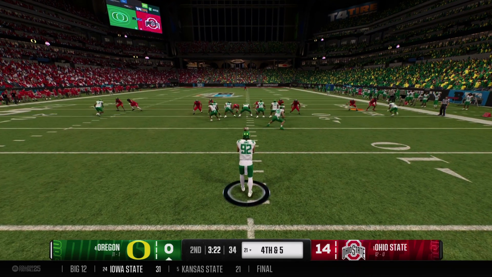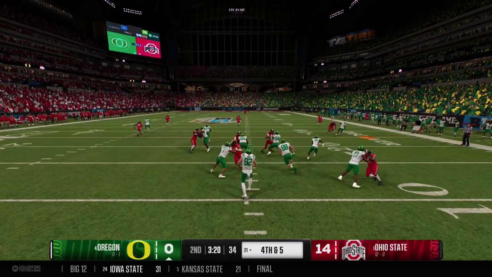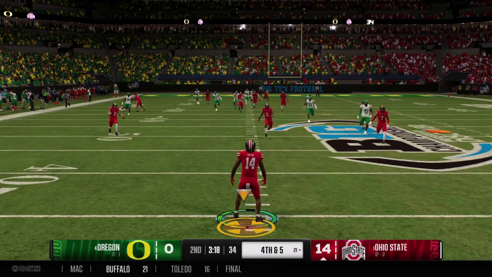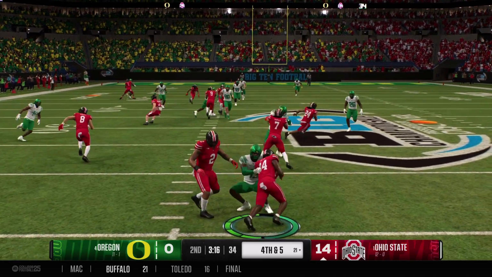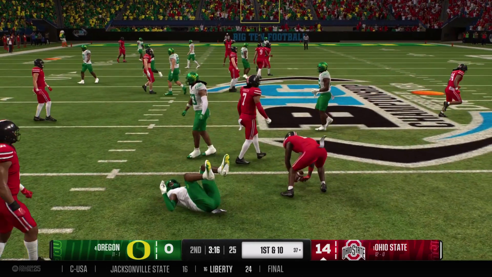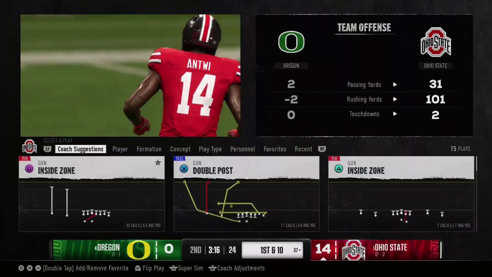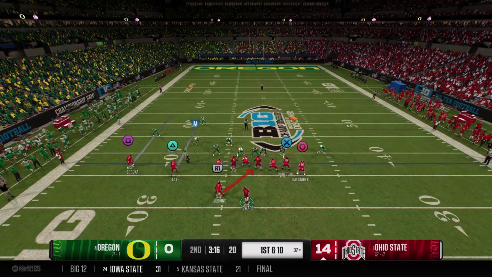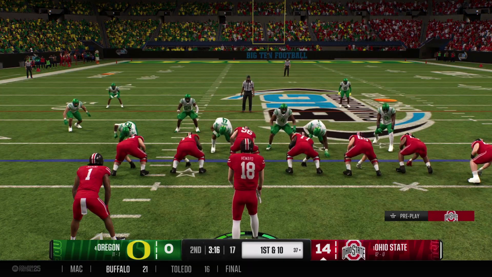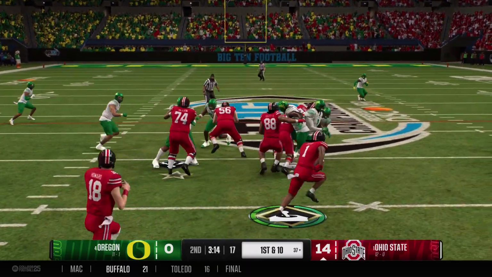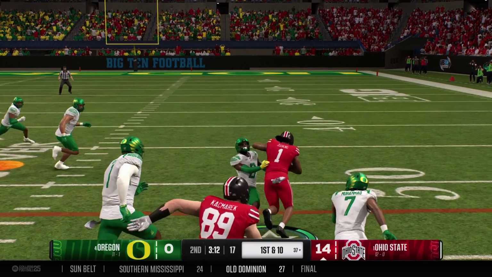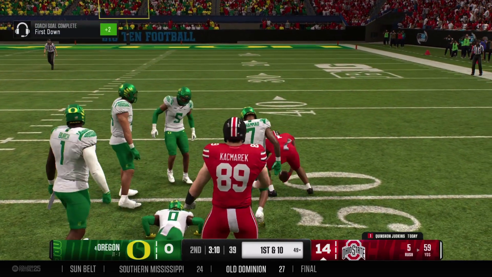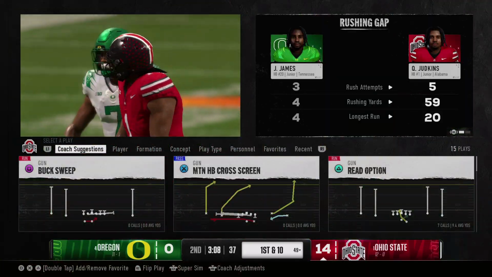To punt it away. It's a good job by the defense here on this 3rd down, and now it's going to bring up a big 4th down play and a decision here for the head coach. And the returner brought down by the coverage team. Here comes the powerful Buckeye offense back onto the field. They've really built momentum in this game. They've been hard to stop. Can the defense make some adjustments, come up with a stop here? They bring him down, but that's a solid gain on the play.